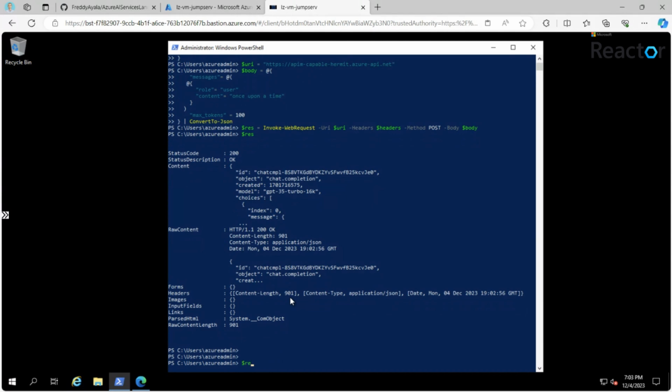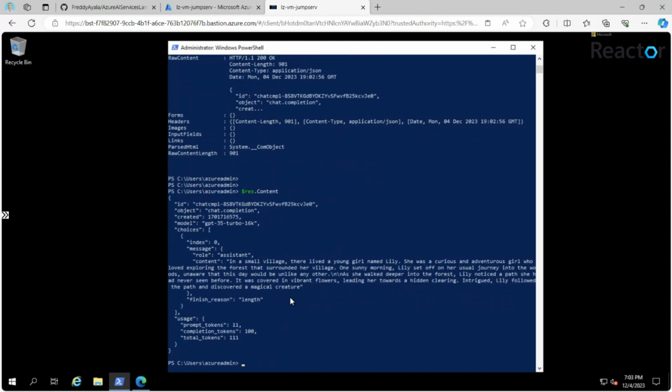Let's look at $res.content. We can see that we got a response from the OpenAI service, which was encapsulated behind the API management. We didn't provide any API key or any specific identifier to the OpenAI service. All the communication was done with the API management, the front-end proxy that stands in front of the web service and allows us to encapsulate the details from the calling application. So this is one use case of using the API through an API management service.